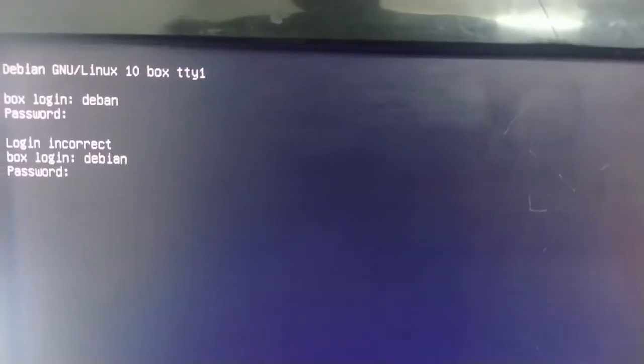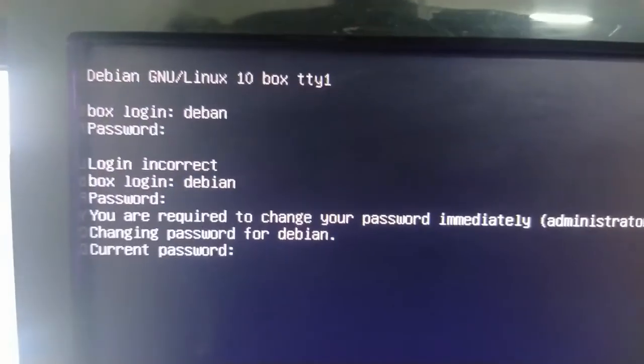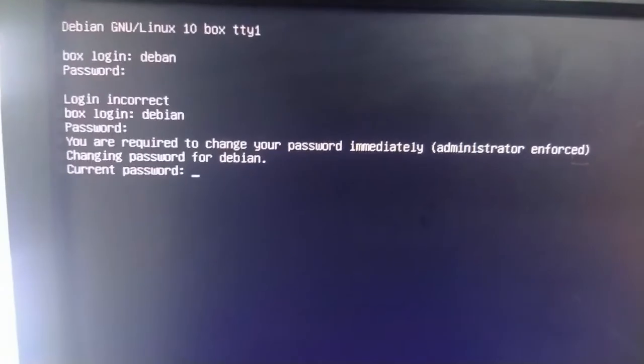Jonas gave us the default username and password. It's Debian. Yes, it asks for a change in password.